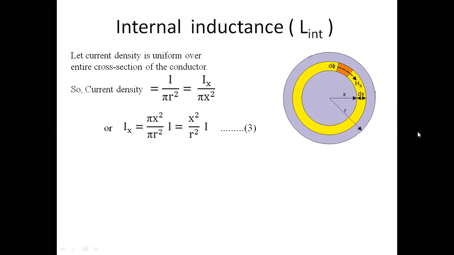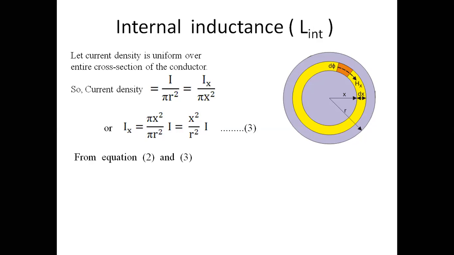Suppose we have a 10 millimeter conductor, and it can carry 10 ampere current. So total current I is 10 ampere, and the total radius, small r, equals 10 millimeter. Now you have to find out what will be the current passing through 5 millimeter from the center. Suppose x equals 5 millimeter. So you can easily find out Ix, that is 5 square divided by 10 square into 10. This will be the amount of current Ix.